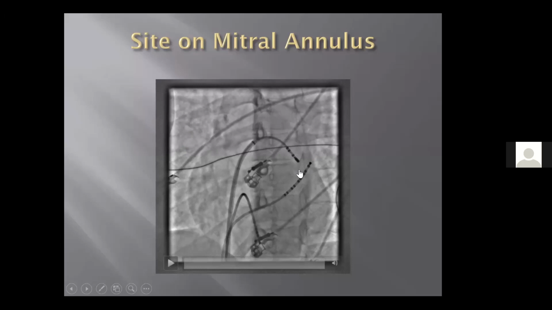And as discussed, the 1-2 pole is more on the left aspect, and the distal, 9-10, is more on the CS os in the atrial aspect. So this is where we ablated this pathway.